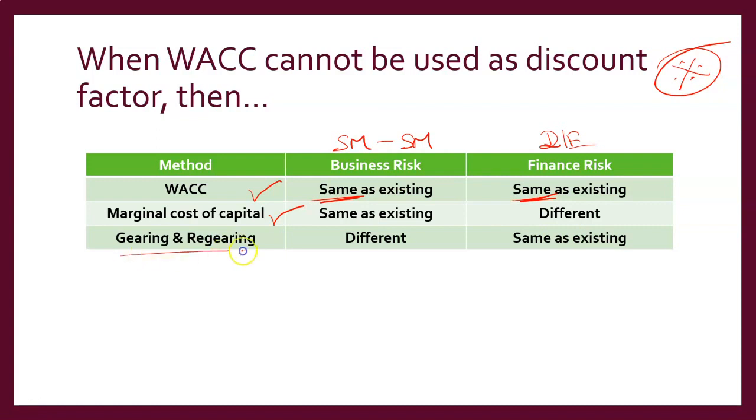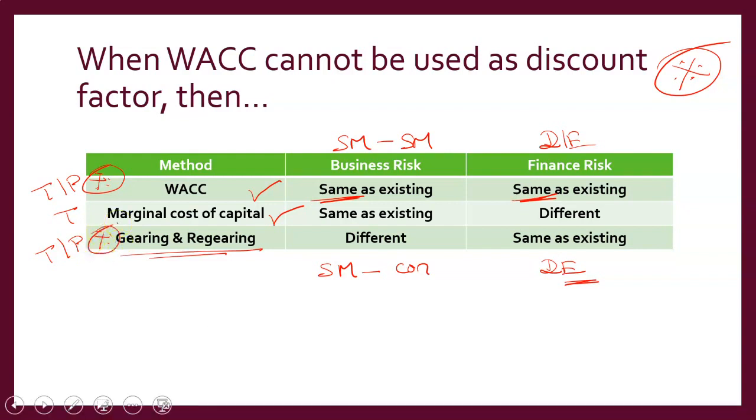There's something called gearing and regearing. Gearing and regearing is used when the supermarket business is trying to enter into a construction business. Then you can use gearing and regearing, but the debt equity ratio of the company is going to remain the same. So we have different types of models, and in each model you should be very careful about which has to be used. In the ACCA exam, you have theory and problems for this, and it's very important. Marginal cost of capital is only theory. Gearing and regearing is both theory and problem, and it's also very important. So that's about this slide.